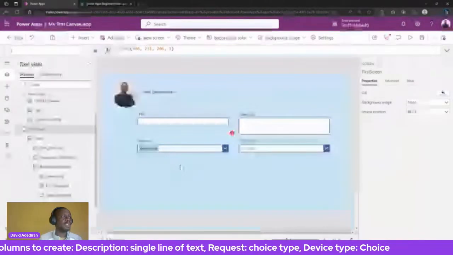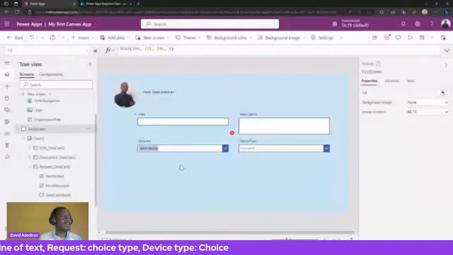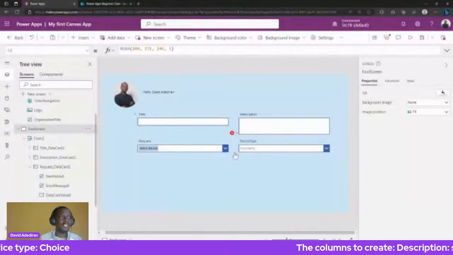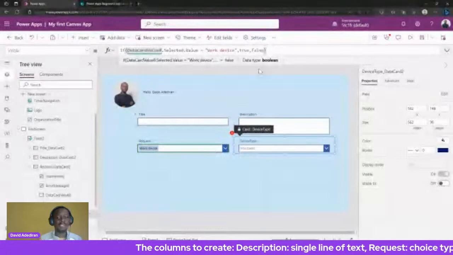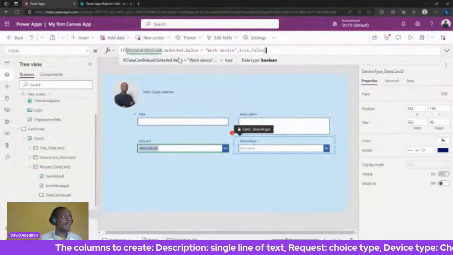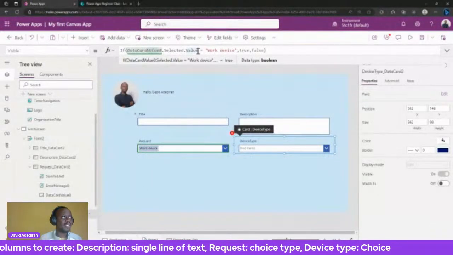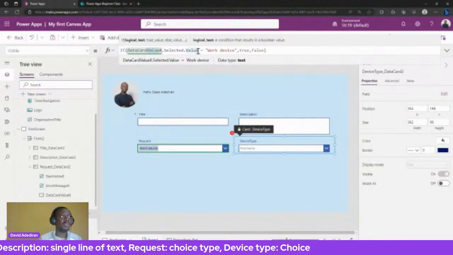Again, there's still some error here. Still not quite sure what is coming up, but maybe it might just be. Oh yeah. But basically, this is the expression for that, right? What that means is that the selected value for that data card, if it equals work device, then it's true. If it's not, then it's false.